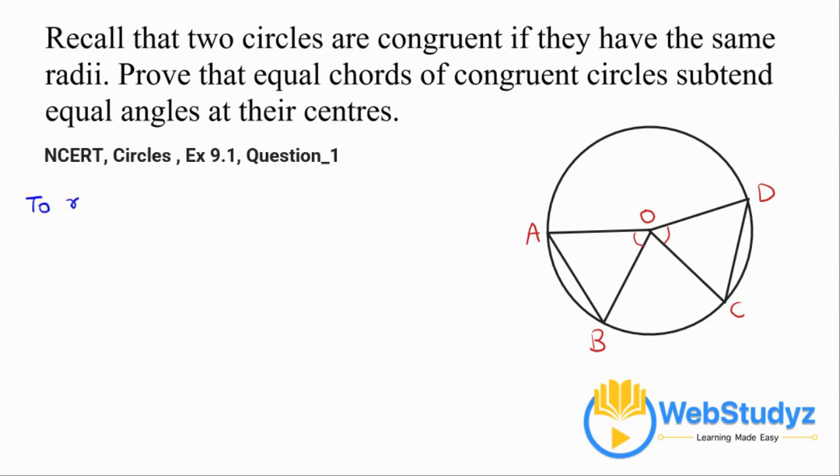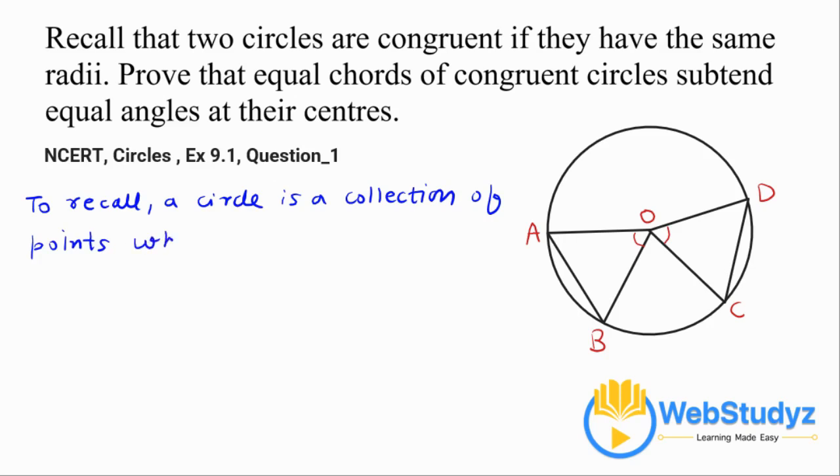So we write, to recall, a circle is a collection of points where every point is equidistant from its center.